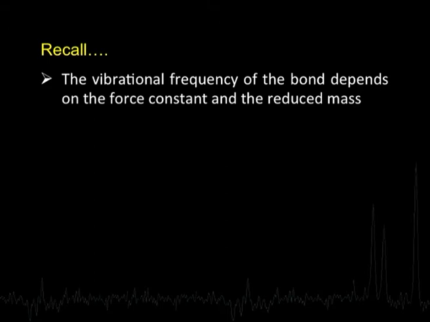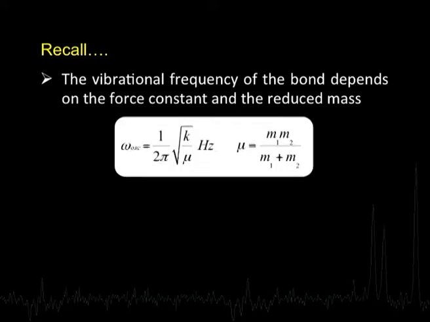In this context, we will talk about a number of factors, but prior to that, let us recall one brief thing. We know that IR spectrum is a consequence of vibrational motion of the molecules, and the vibration frequency of any bond in a molecule depends on two things, the force constant and the reduced mass. This is a very important relationship: the oscillation frequency is equal to 1 by 2 pi square root of k by mu. k is the force constant, the strength of the bond, and mu is the reduced mass, given by mu = m1 m2 divided by m1 plus m2, where m1 and m2 are the masses of the two atoms which are joined together.